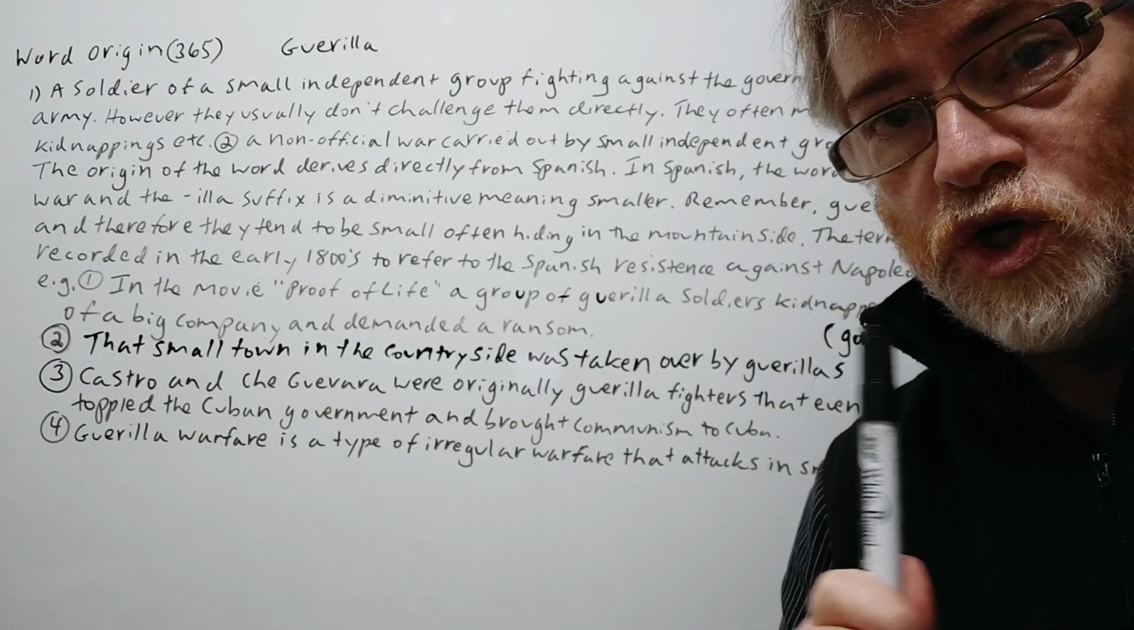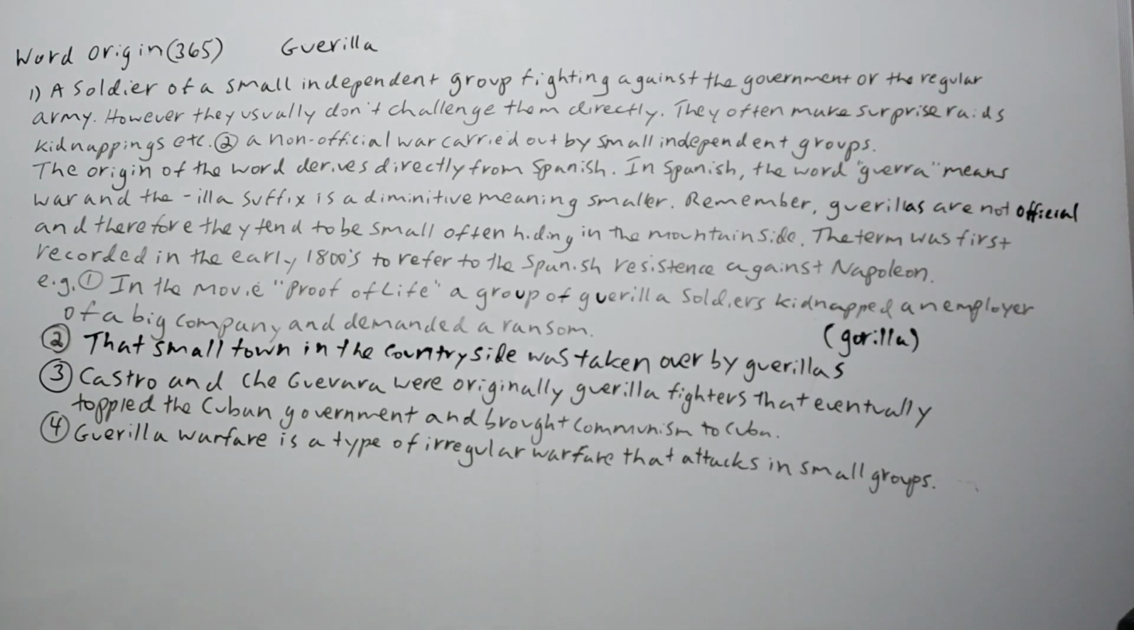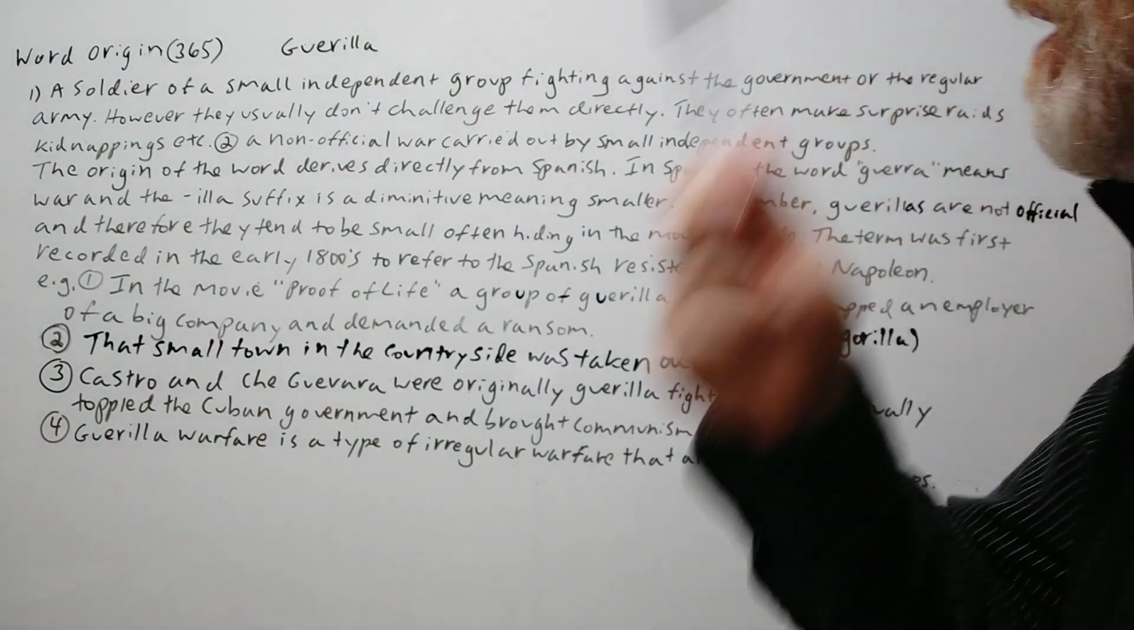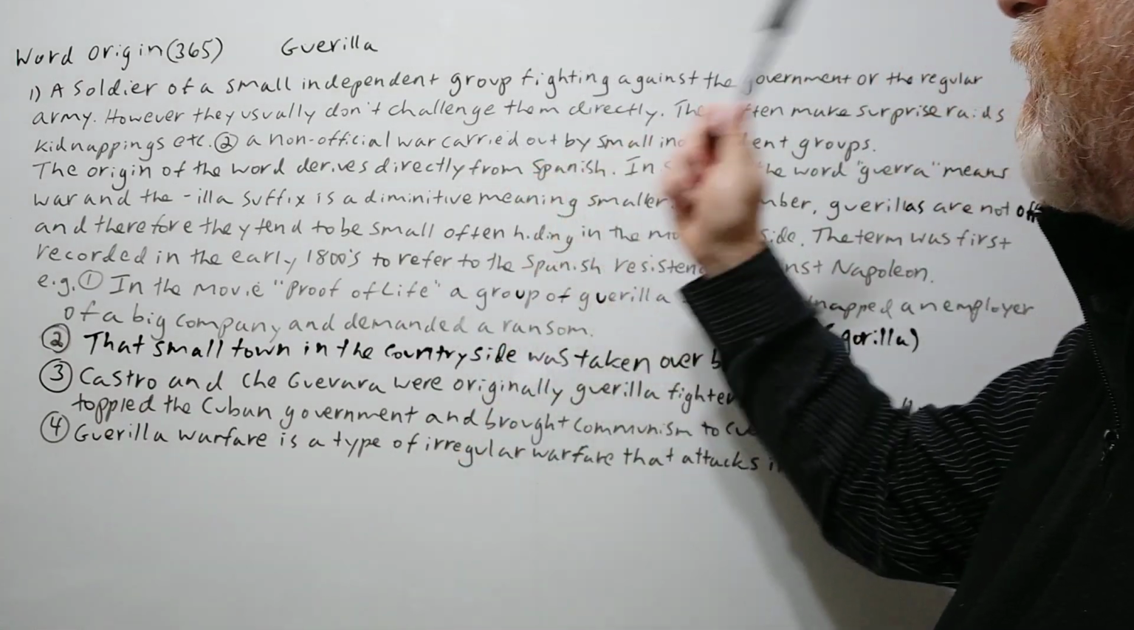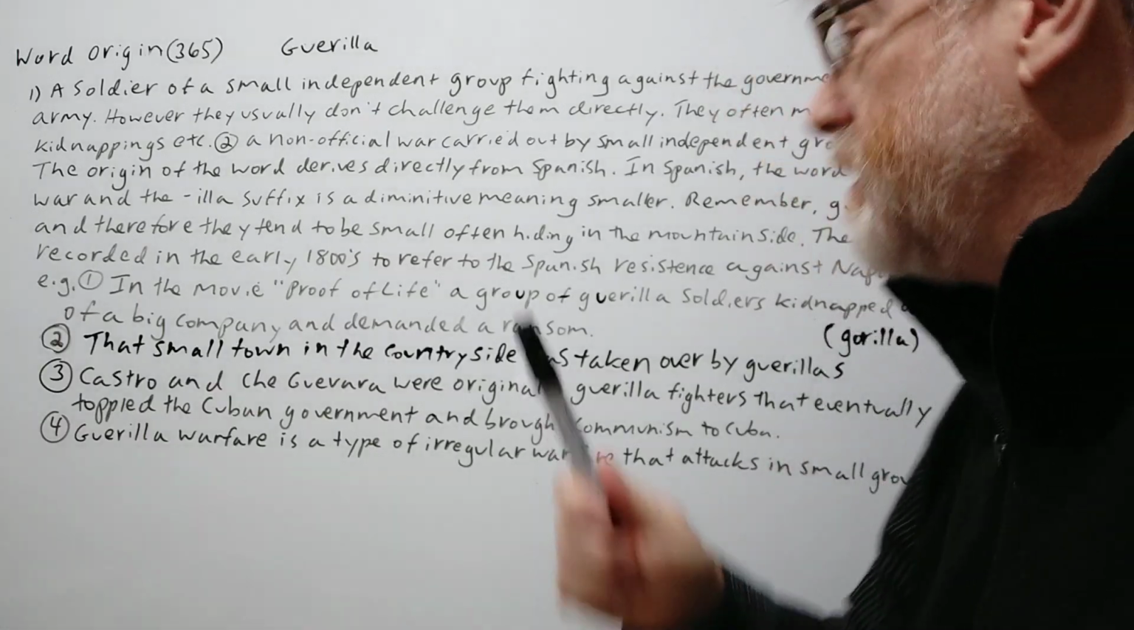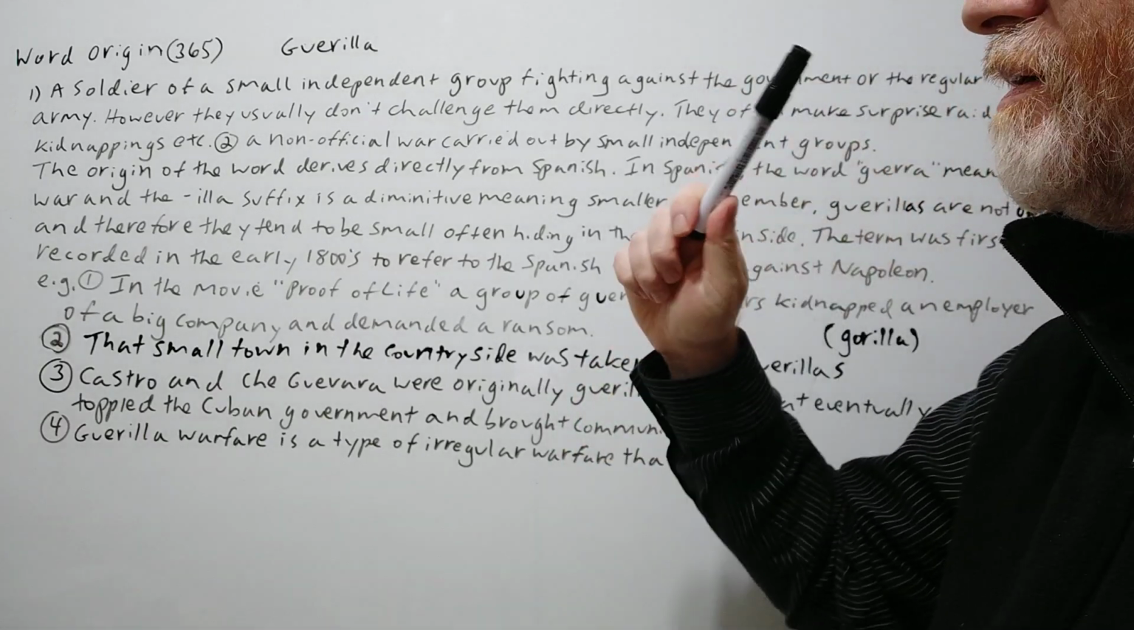The word origin today is guerrilla. Okay, somebody wants a screenshot, do it right now. Let's get right to it. We got two meanings. Here's the first one. A soldier of a small independent group fighting against the government or the regular army.